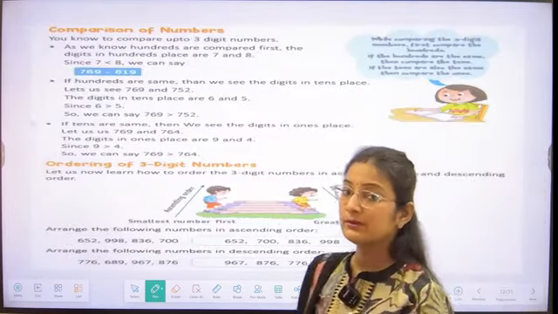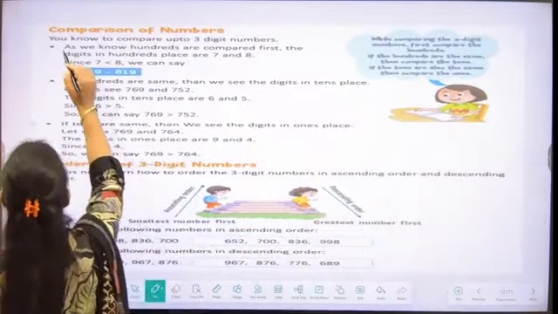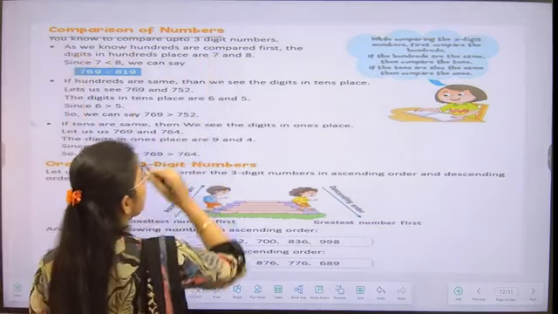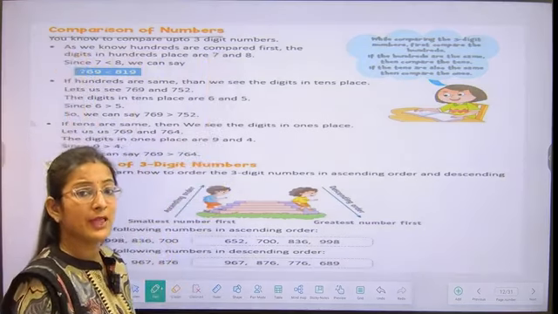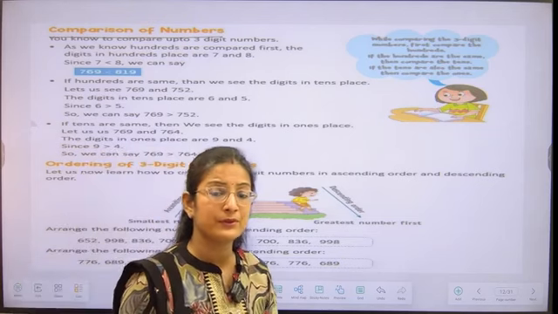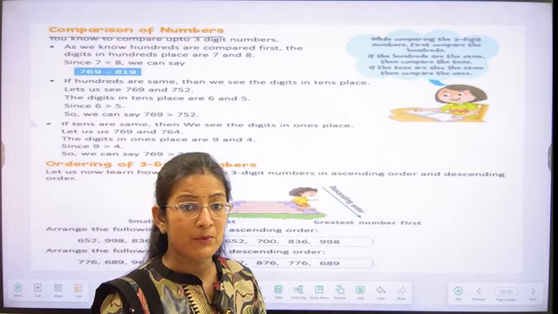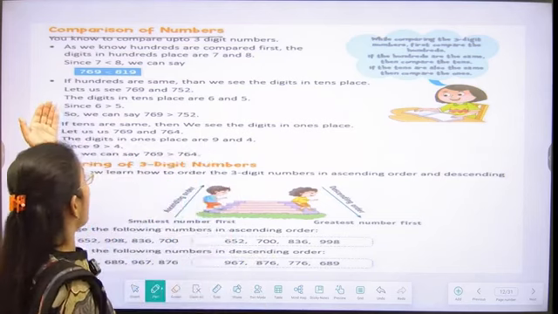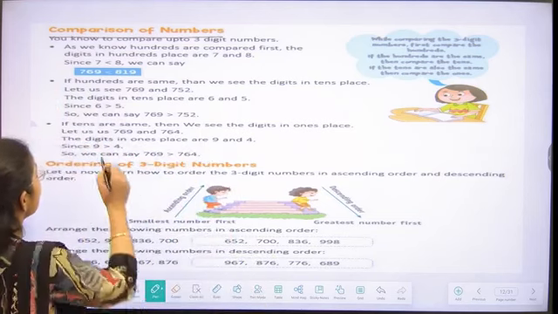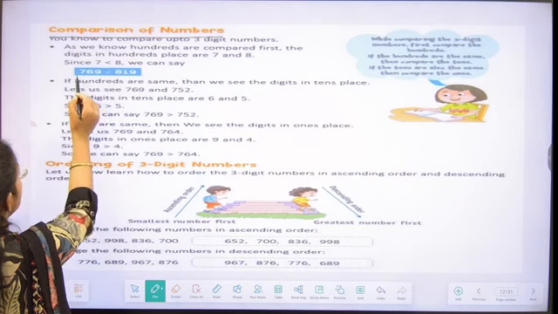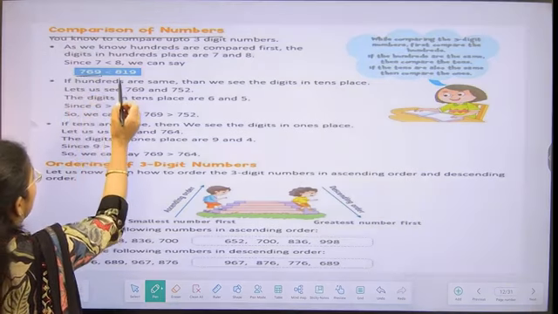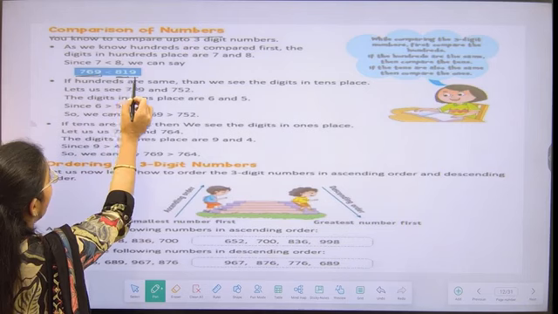Let's move further. Whenever we are going to compare numbers, what are we going to compare? First, we are going to compare the numbers by their digits, students. If the number is a three-digit number on both sides, as we can see, the first number is 769 and the next number is 819.